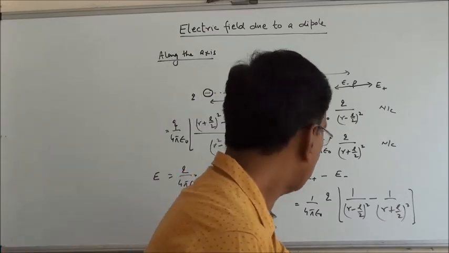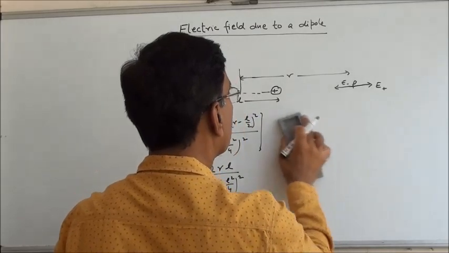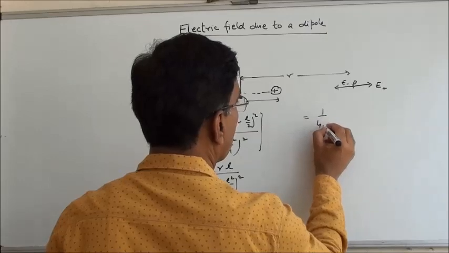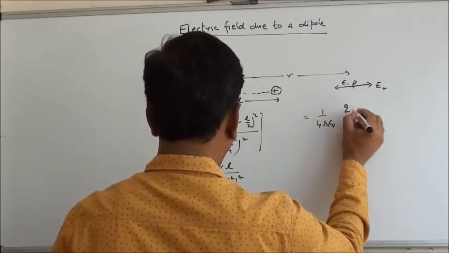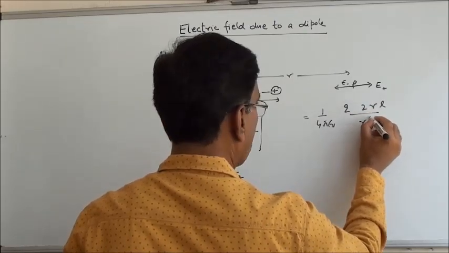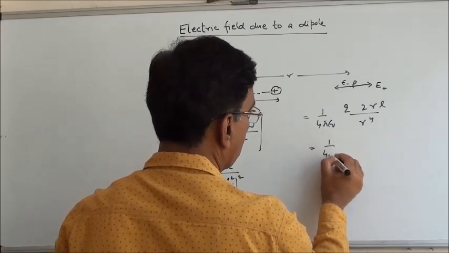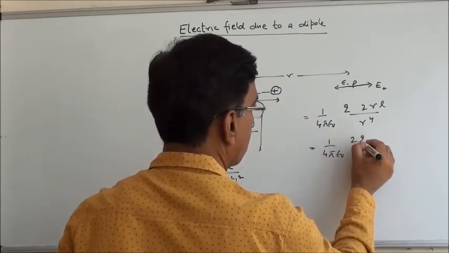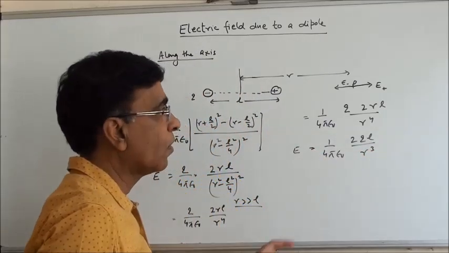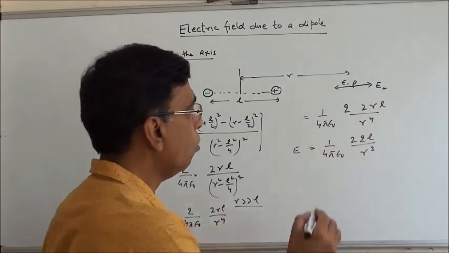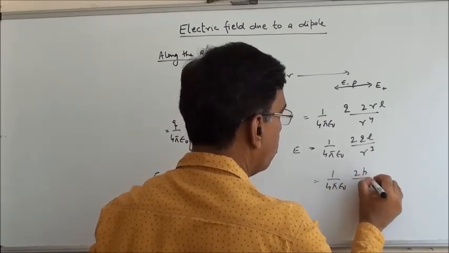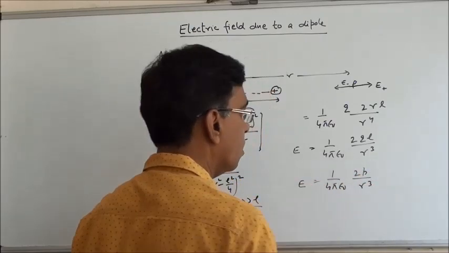So it is now, one R gets cancelled. Q into L is P. So 1 upon 4 pi epsilon naught 2P by r cube. This is the electric field.